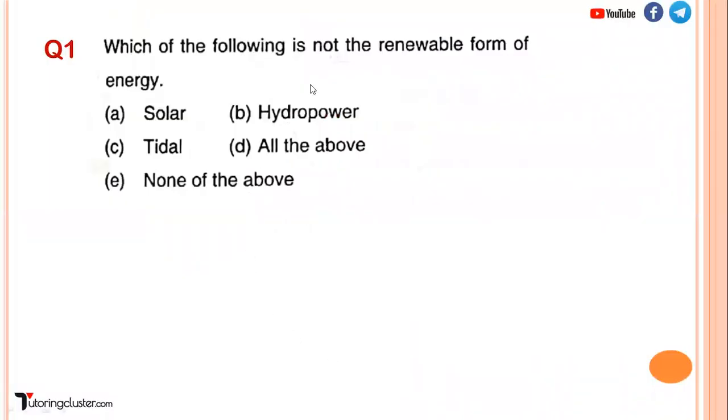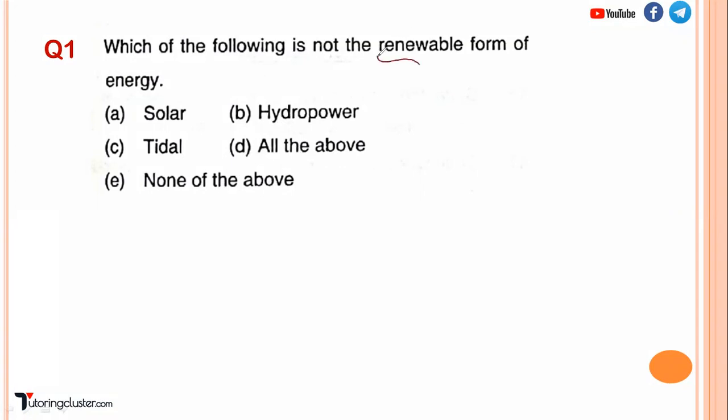So let us start with the first question. The question is, which of the following is not a renewable form of energy? Options are solar, hydropower, tidal, all of the above, and none of the above.